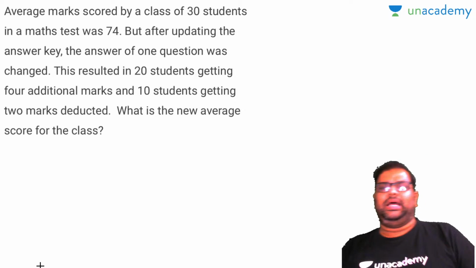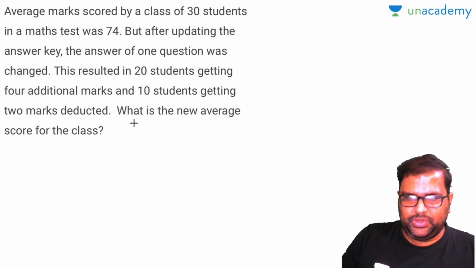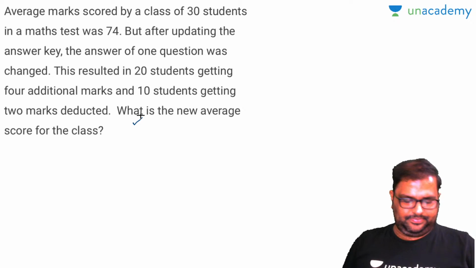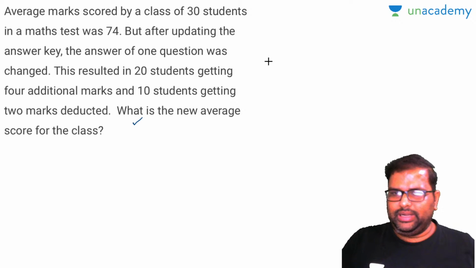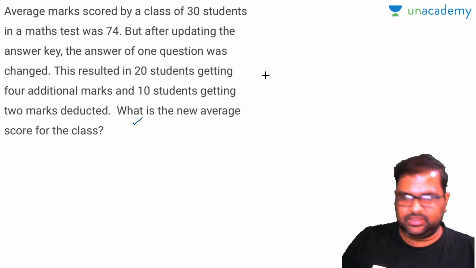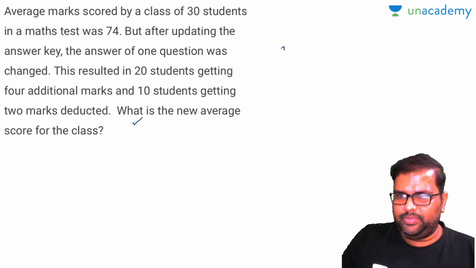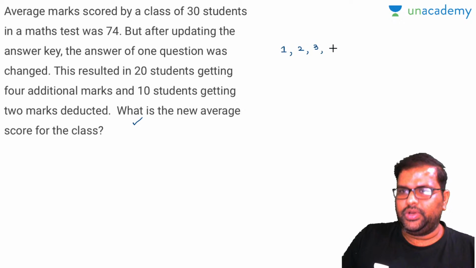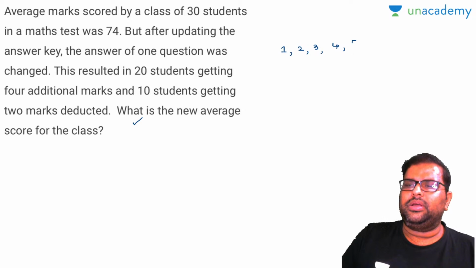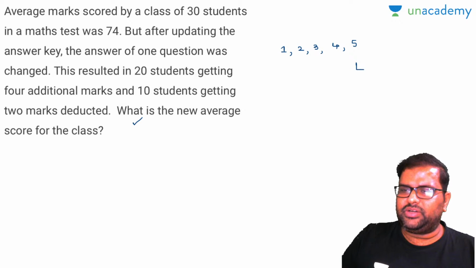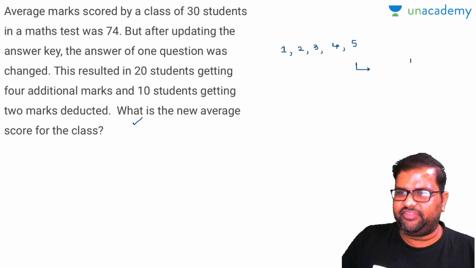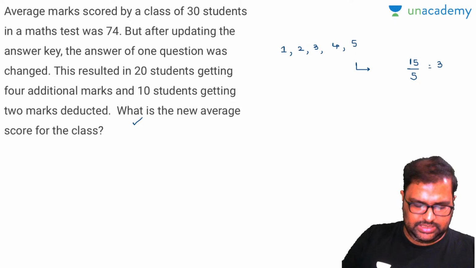Are yaar, dekho. So I will make you solve this question very easily. Now, what is the formula for simple average? Everybody knows. Ab dekho, I will be giving you these numbers: 1, 2, 3, 4, 5. Now, what is the simple average of these numbers? 1 plus 2 plus 3 plus 4 plus 5, the sum of the terms will be 15. Am I right or wrong? 15 divided by 5, your answer will be 3. This is your simple average.